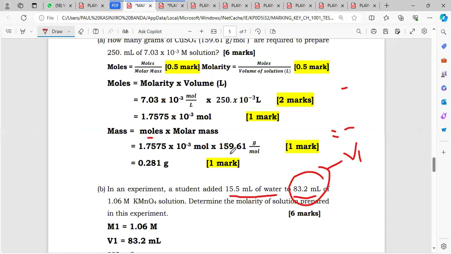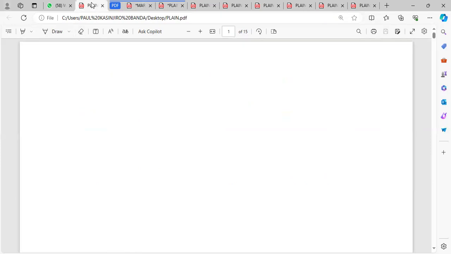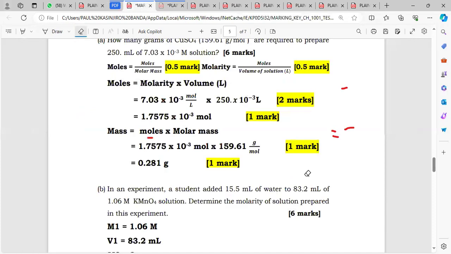If I go back to this, originally we had 83.2 mils, and then to this 83.2 mils, they have added 15.5.